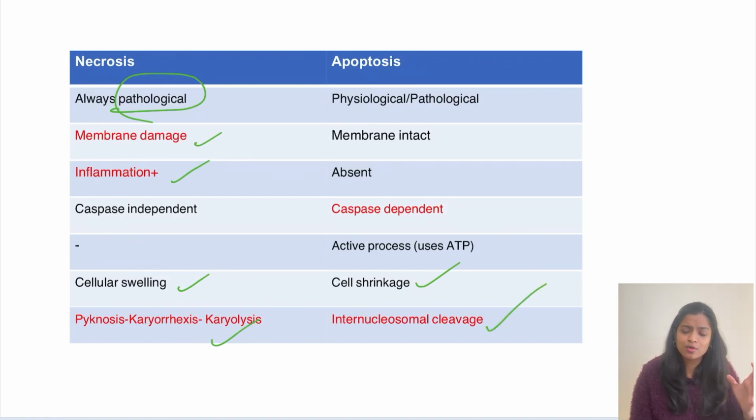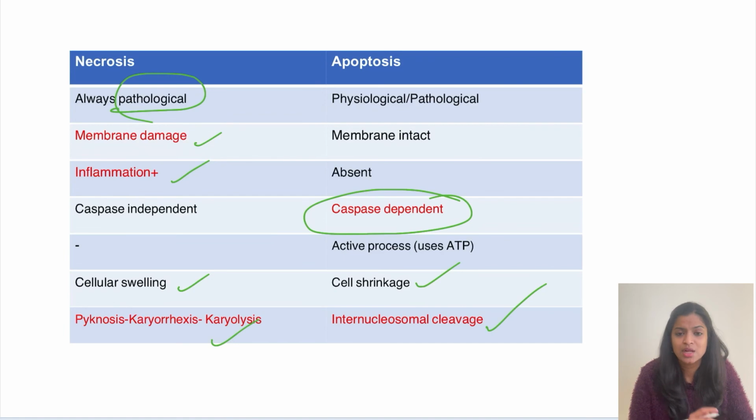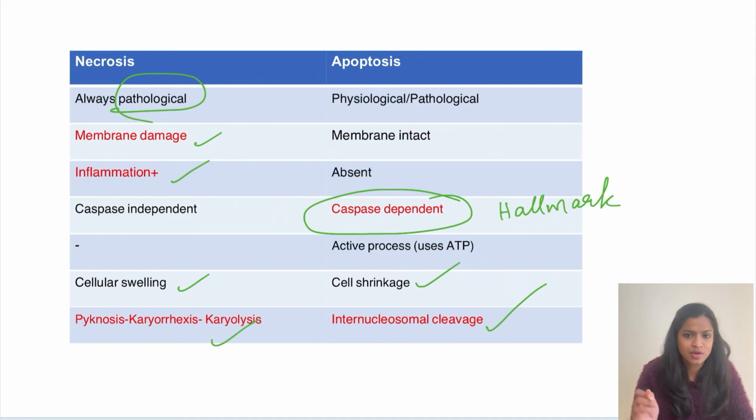Apoptosis is a programmed cell death. It occurs in a regulated manner, it doesn't just happen randomly like necrosis. It is a tightly regulated mechanism controlled by certain genes, and that is why it is termed programmed cell death. This is dependent on an enzyme called caspase. The activation of caspase is the hallmark of apoptosis, while in necrosis we don't see any caspase activation.